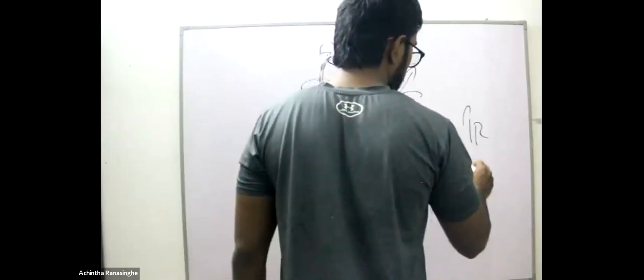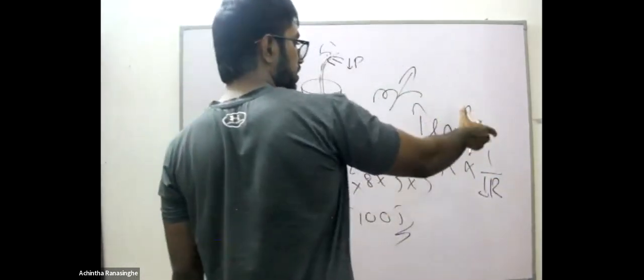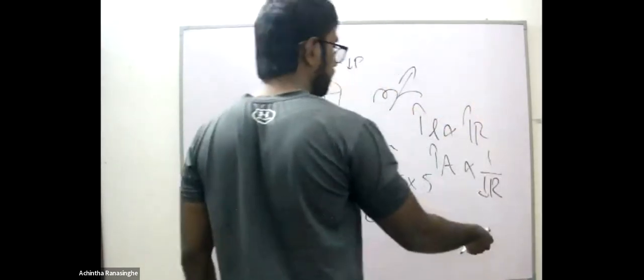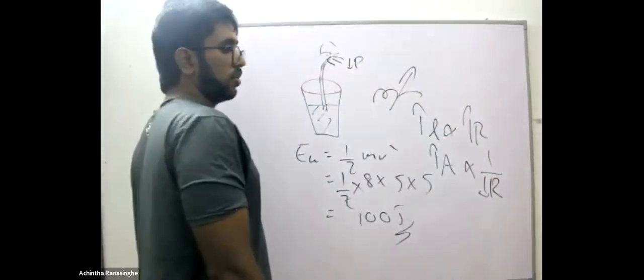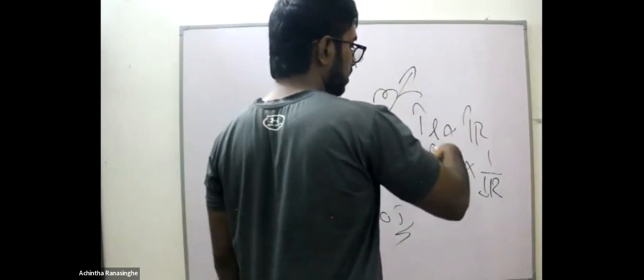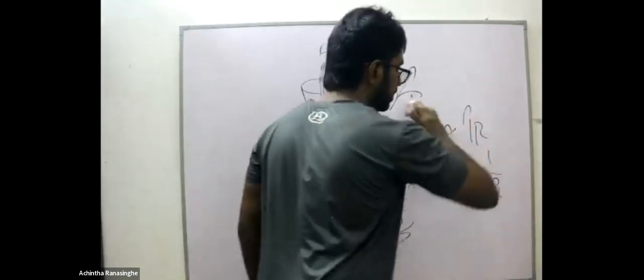If surface area increases, what will happen to the resistance? It will decrease. Remember that if the length increases, the resistance increases. If the area increases, the resistance decreases. So this is directly proportional and this is inversely proportional. When the length increases, the resistance increases, and when the area increases, the resistance decreases.